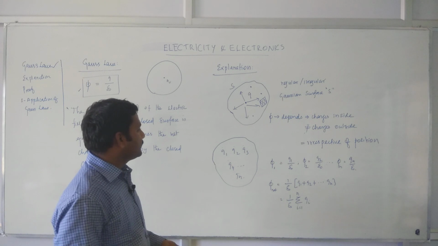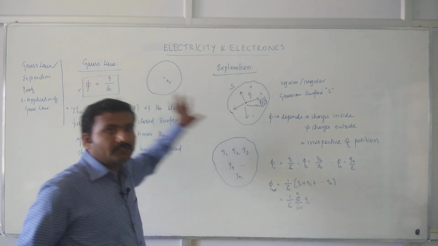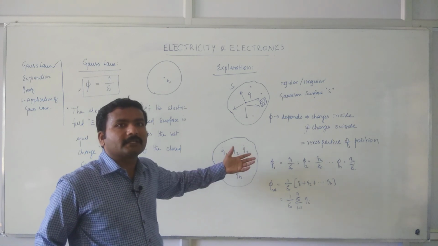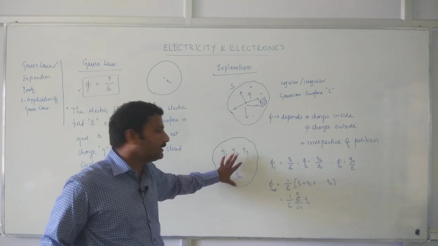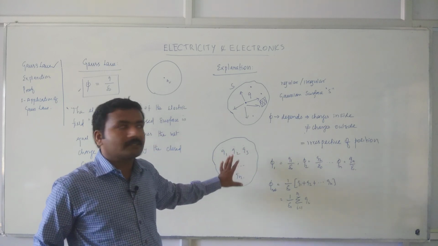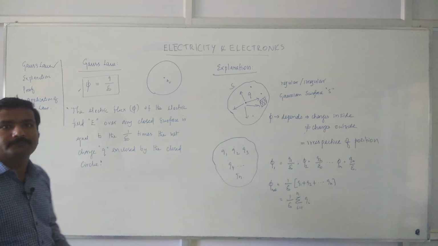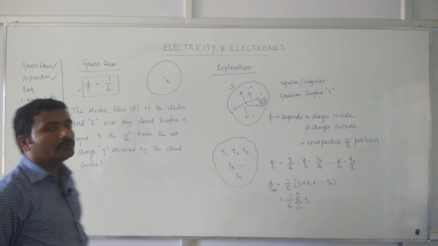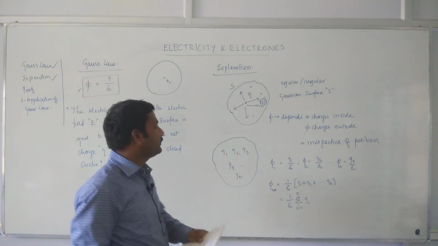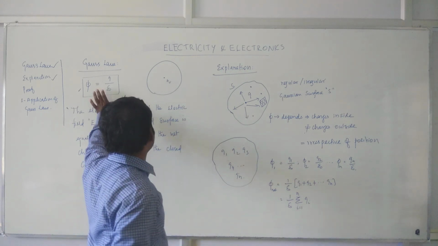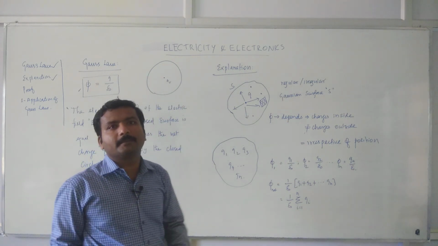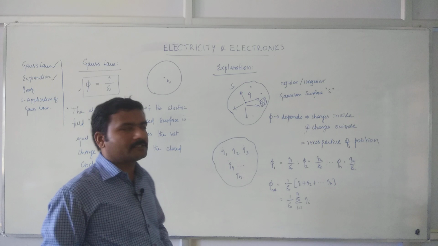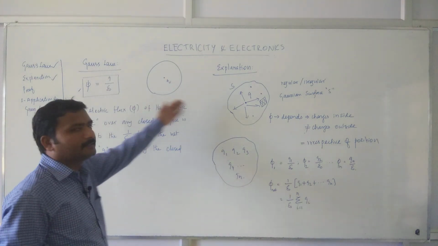So this Gauss law holds true even when the number of particles is greater than 1. If there are multiple particles present within the enclosed surface, in that case also Gauss law holds true. Okay, this is the explanation of Gauss law. How to prove that? Yes sir, you have given a statement and an explanation, a mathematical statement. How did you obtain that? How do I believe it? What is the proof for that? Do you have any mathematical explanation for that? Yes, there is a mathematical explanation. That is what we are going to see next.